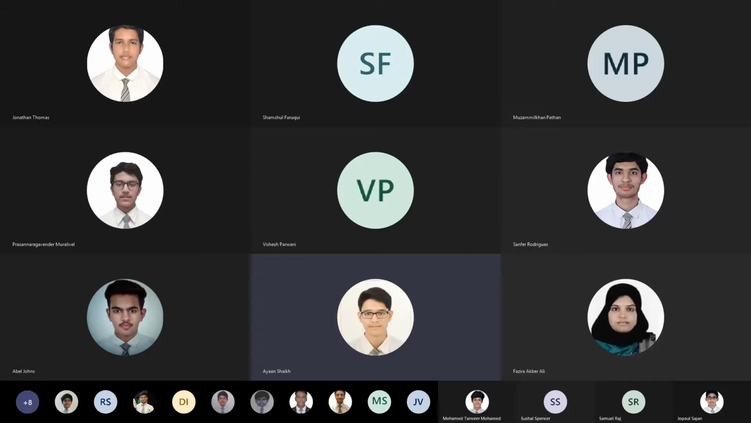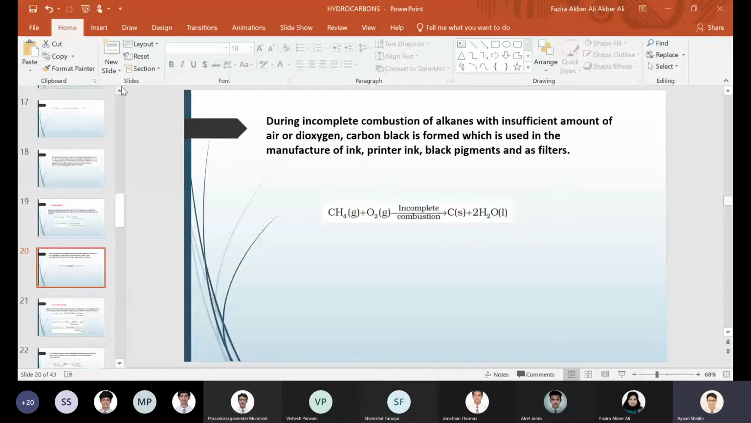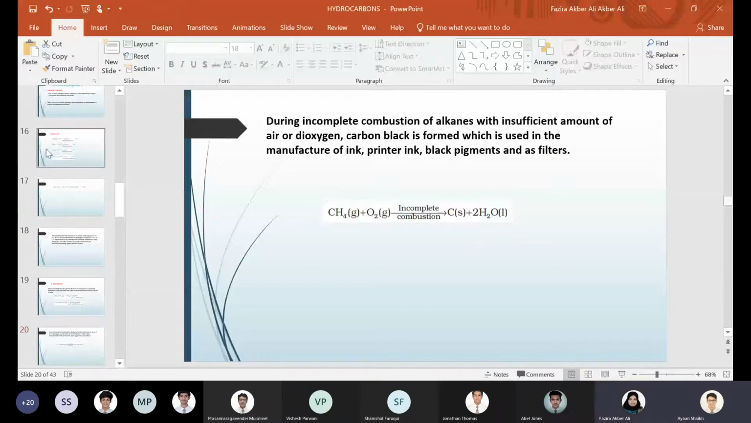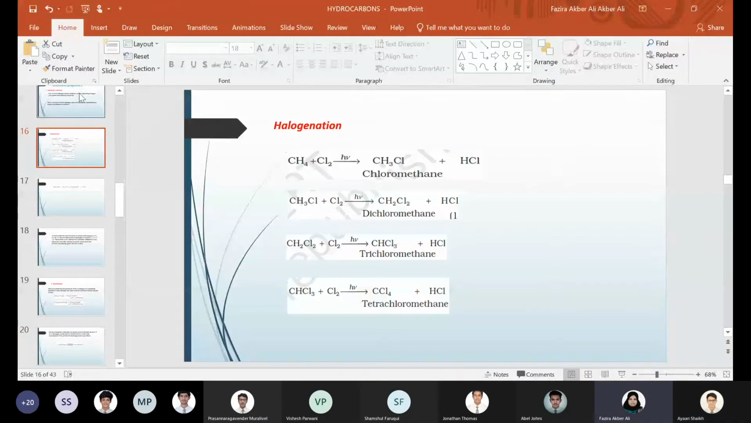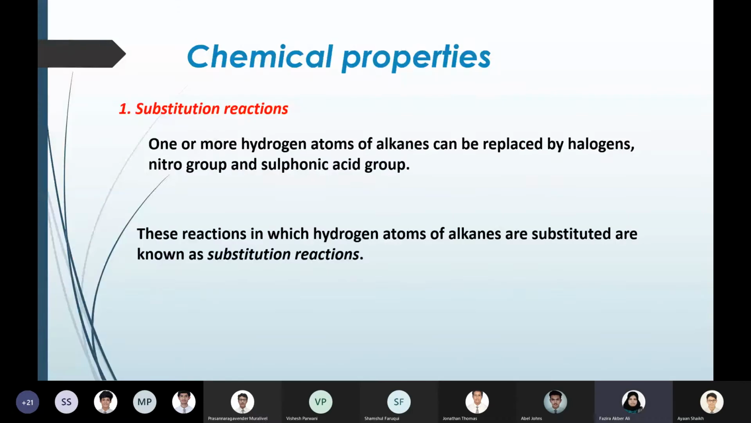Chemical properties. Under chemical properties, we did substitution reaction. What is a substitution reaction? Ma'am, the hydrogen atoms are replaced by halogens, nitro group or sulfonic acid group.